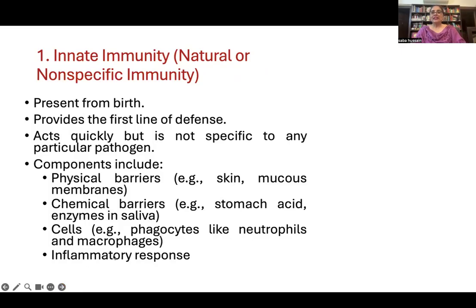So coming to innate immunity, it is present since birth. It is innate, it's present since birth, and it provides the first line of defense. They are non-specific, they just rush and fight. How they are fighting and how they come to know that this is the enemy, we will discuss in the mechanism.